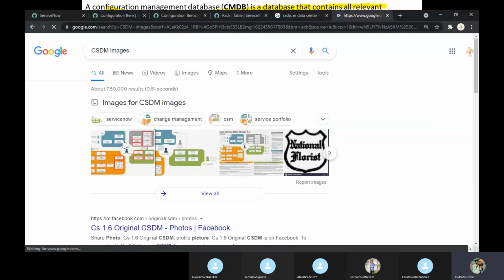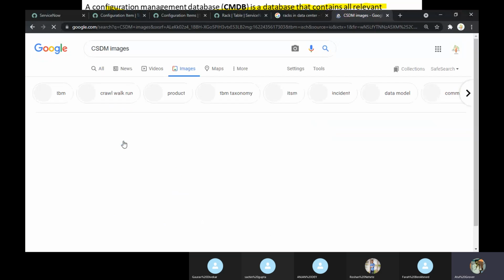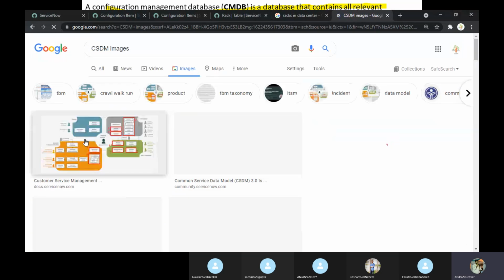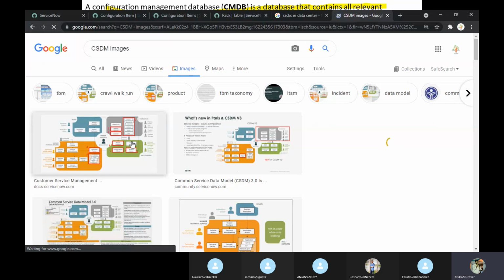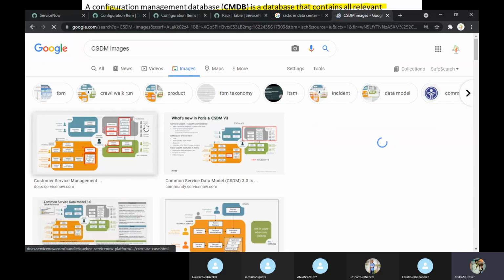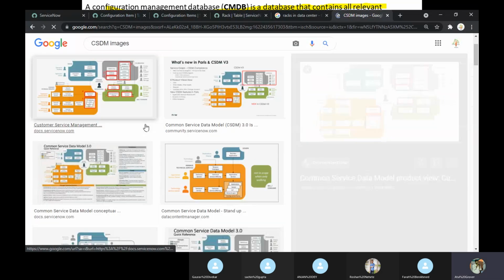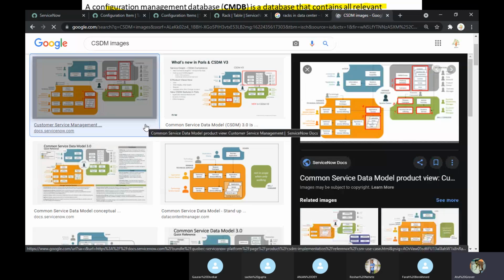Let it be open. Try to download the white paper of CSDM and read it. Not now. If you read it today, you will be 100% confused. Not now. After some time, you will understand this topic I'm talking about.